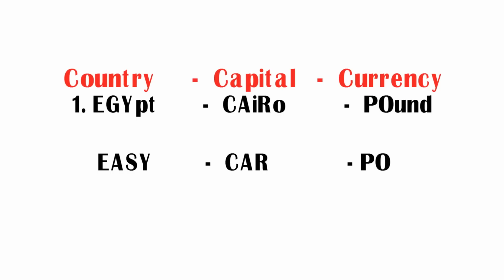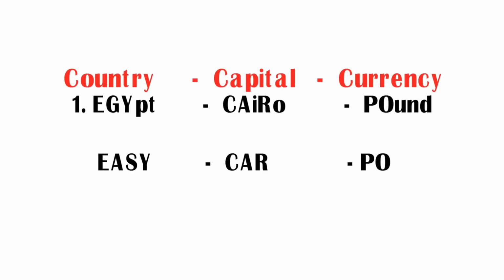If you observe the word Egypt, the first three letters EGY, its pronunciation is EG. It is similar to easy. So try to remember Egypt as easy. Easy stands for Egypt. Coming to the capital Cairo, you can see three letters CAR in Cairo. CAR stands for car. So try to remember Cairo as car. Car stands for capital Cairo. Coming to the currency pound, the first two letters of pound are PO. So try to remember this word PO.